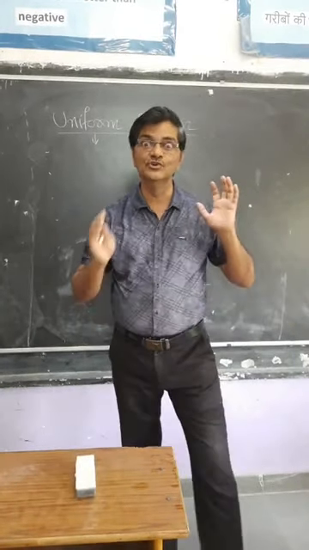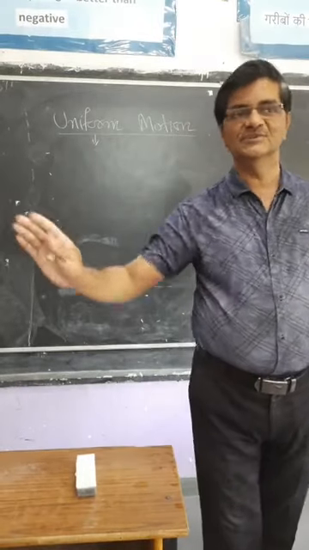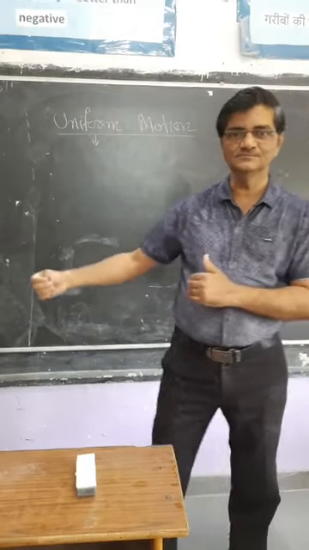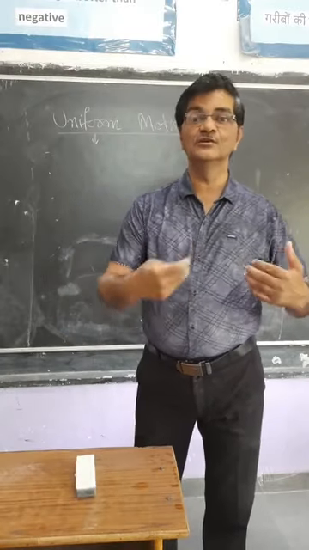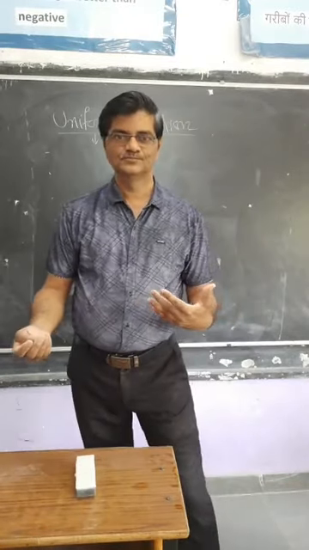So here we are talking about uniform motion. Means if a body is in motion, then how can we say that it is in uniform motion?